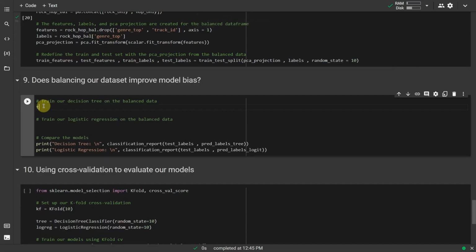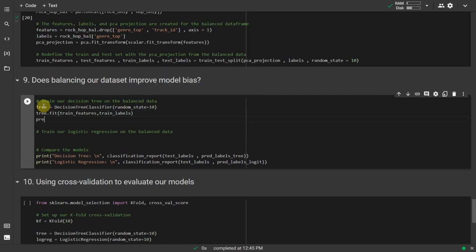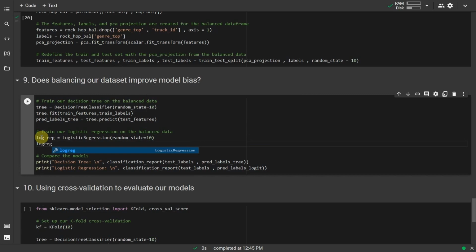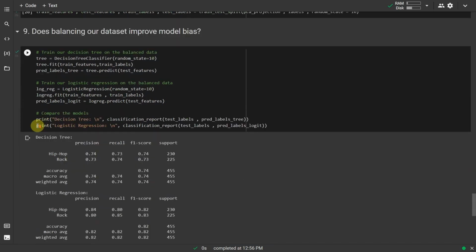Does balancing our dataset improve model bias? We've now balanced our dataset, but in doing so, we've removed a lot of data points that might have been crucial to training our models. Let's test to see if balancing our data improves model bias towards the rock classification while retaining overall classification performance. Note that we have already reduced the size of our dataset and will go forward without applying any dimensionality reduction. In practice, we would consider dimensionality reduction more rigorously when dealing with vastly large datasets and when computation times become prohibitively large. First, train our decision tree on the balanced data.